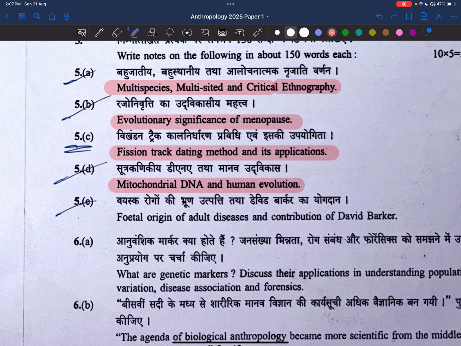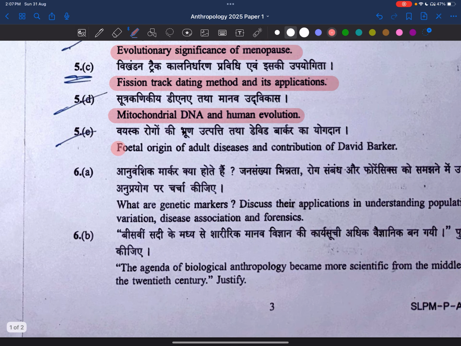Okay, it will be inherited by mother. So we can link these two things, some way or the other. Okay, I can write fetal origin of adult diseases and the contribution of David Parker.